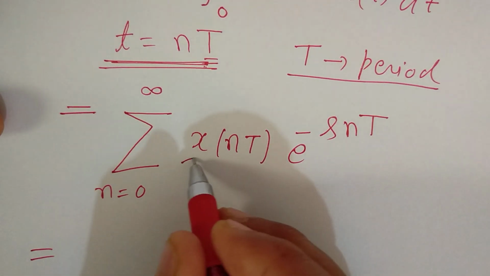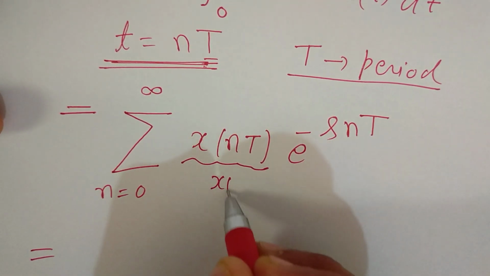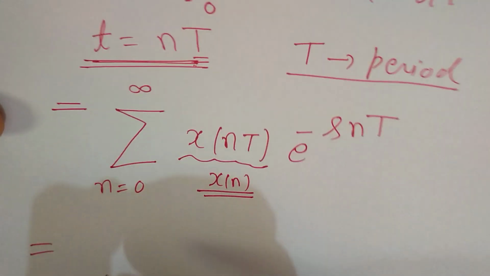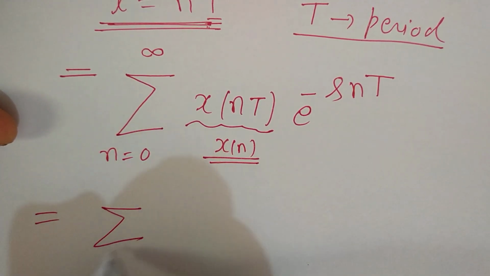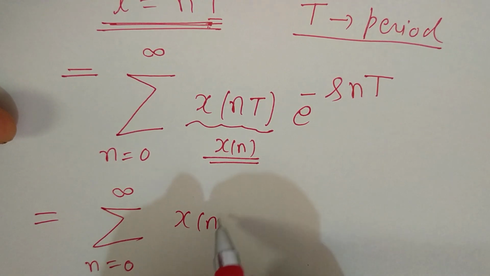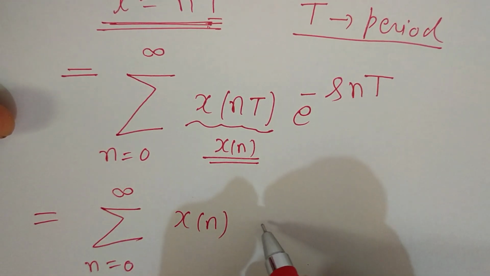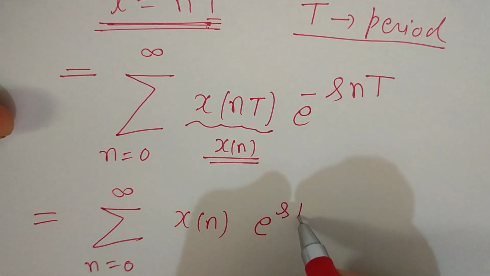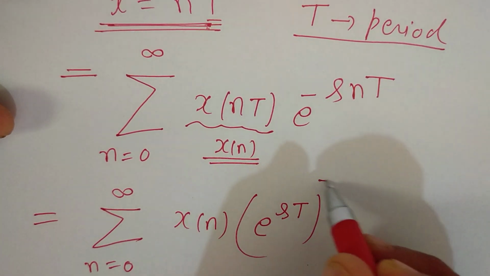Now this we denote by x(n). This is just notation. So we have the summation of x(n) times (e^(sT))^(-n), n from 0 to infinity.